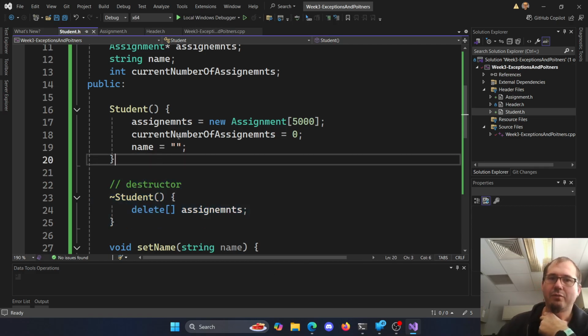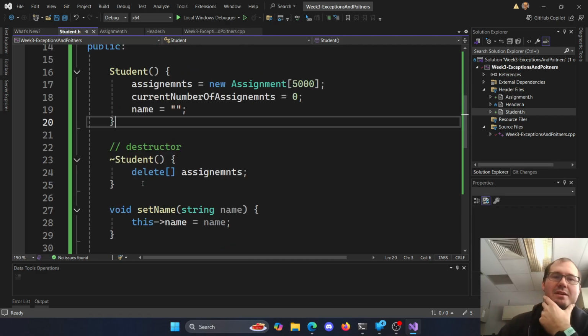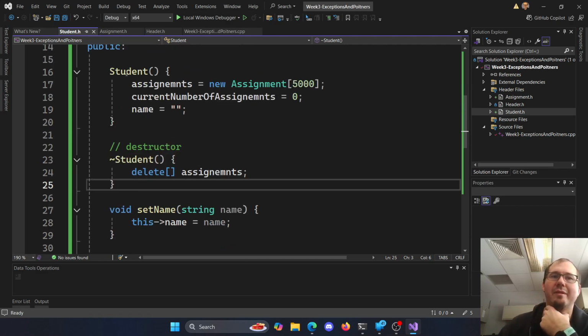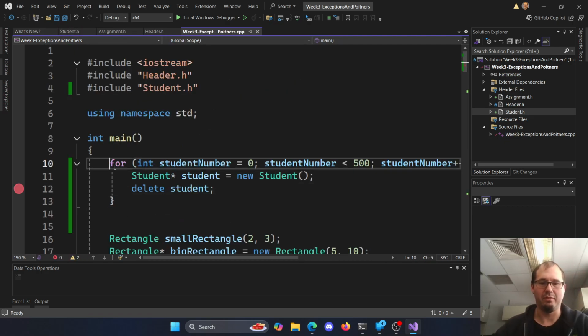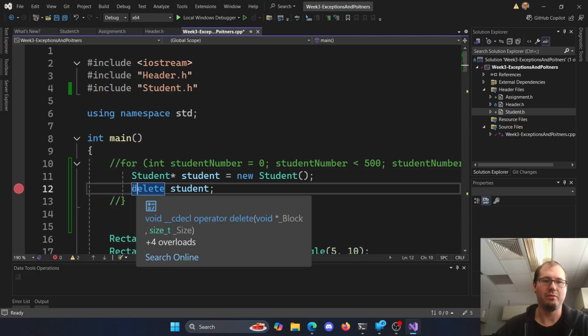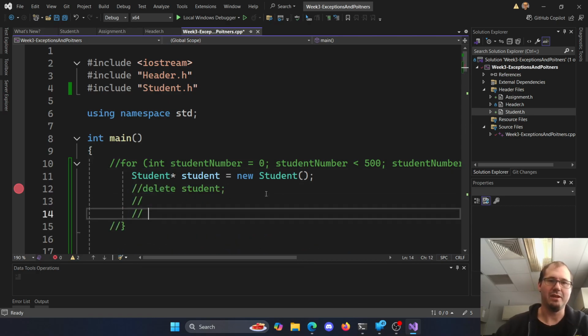This one's important if we're allocating memory: to free it up when we're done. The next thing we need to do is figure out how we make copies of these things here. So if I go and make a student, again, I don't actually want 500 of them here, so we'll just make a student, and before I delete it here, we'll leave that.